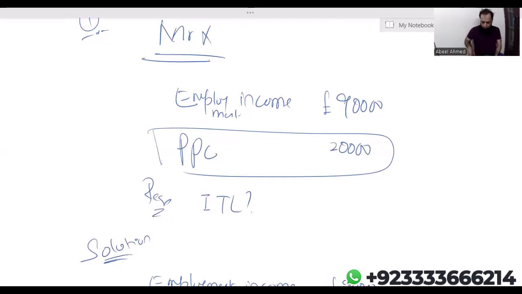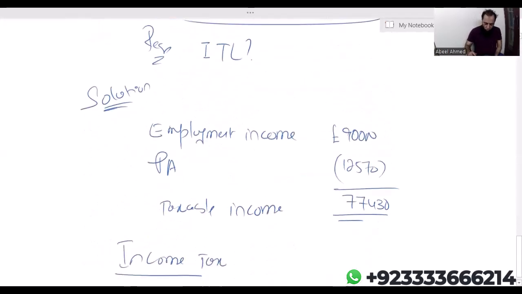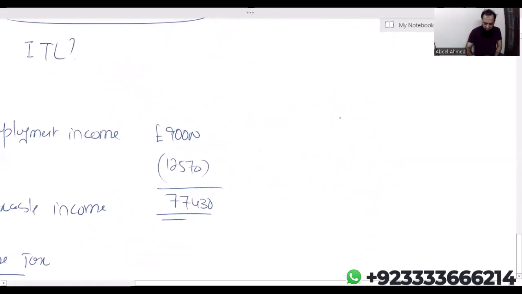Okay. Look at this. Normally, we know that basic rate band ends at 37,700. Higher rate at 125,140. Now, the benefit is with the gross PPC, both the limits will increase. 20,000 is 80%, 100 upon 80, I strongly believe we'll get 25,000.